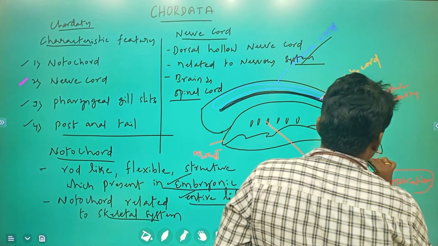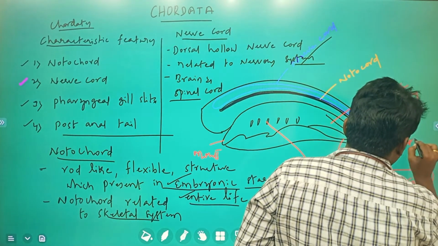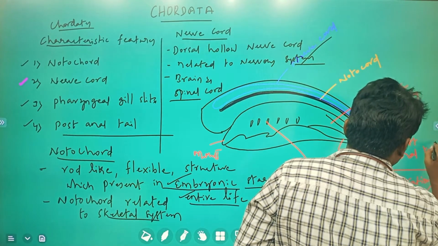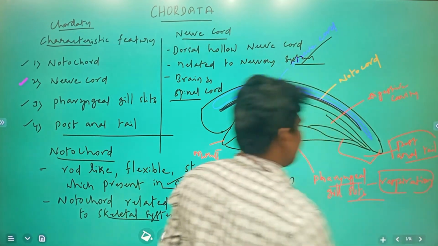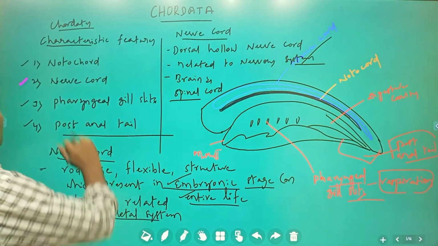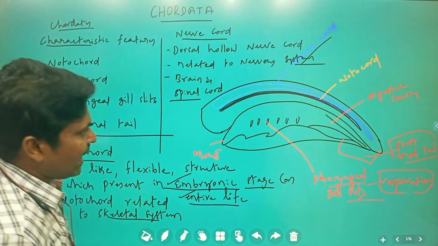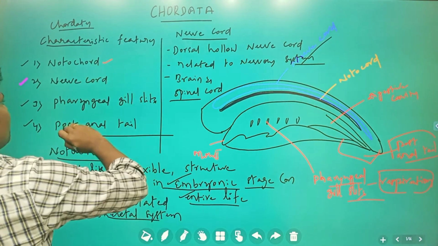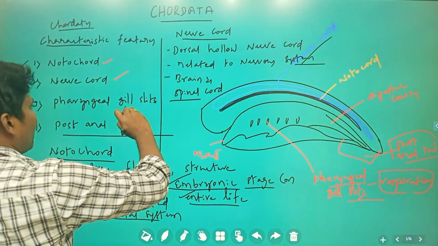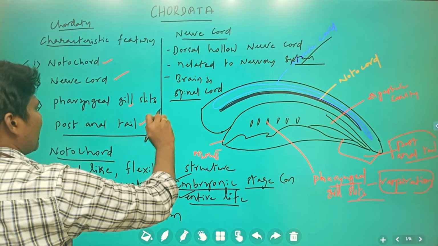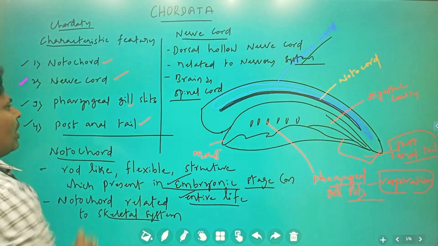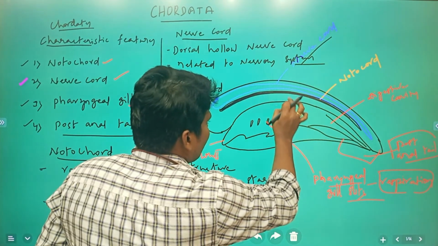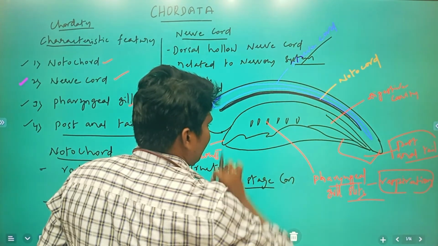And this particular portion, the post-anal tail, is going to be present. Clear? So first one, what are the general characteristic features of chordata? Notochord, nerve cord, pharyngeal gill slits, post-anal tail. First, the notochord is going to be present in between the nerve cord and the digestive cavity.